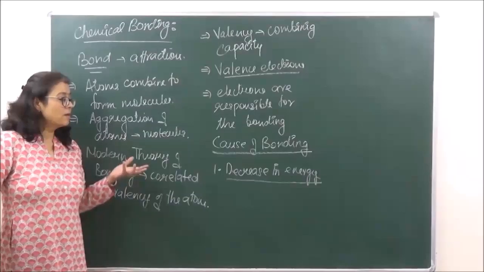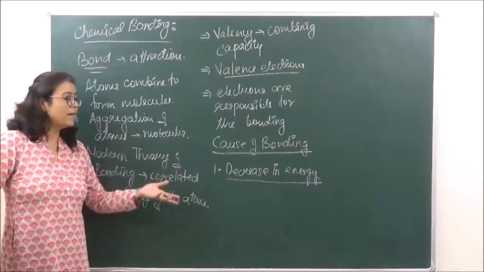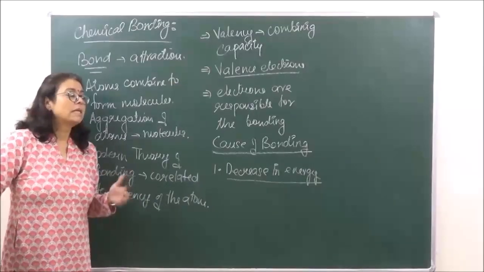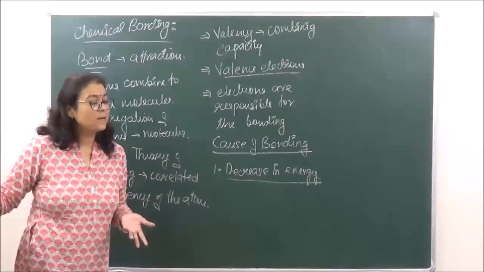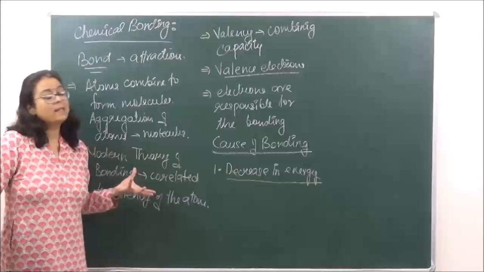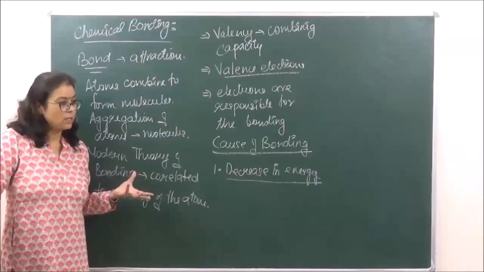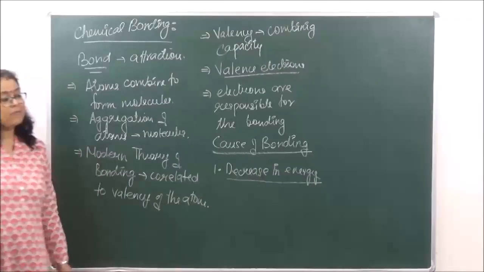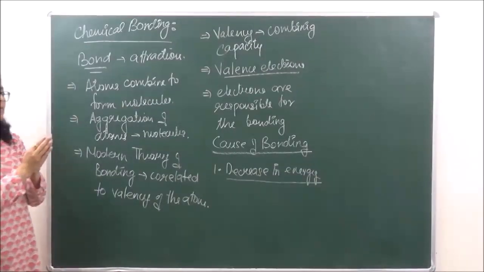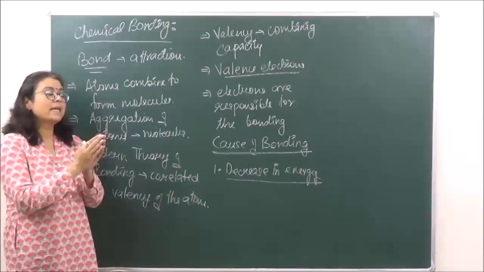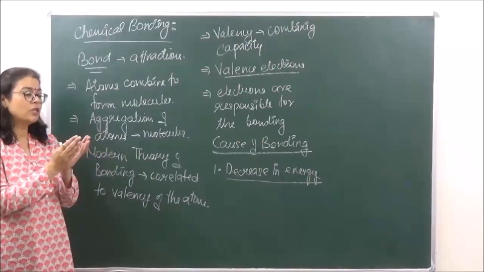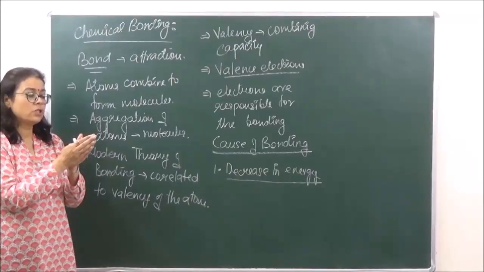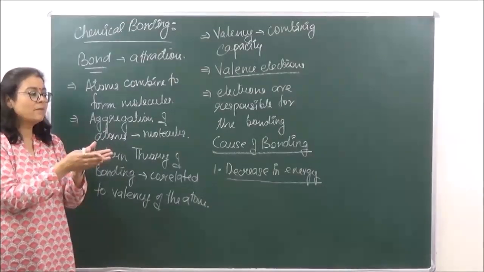It is apprehended that only when the forces of attraction are greater than the repulsive forces does bond formation take place. Or in other words, whenever there is repulsion between the atoms, there is a certain repulsion energy, which is progressive in nature.